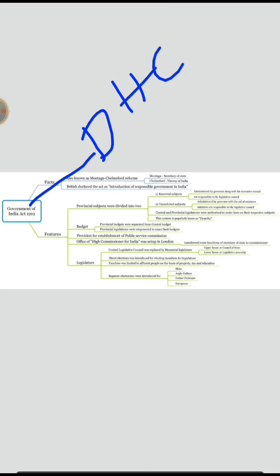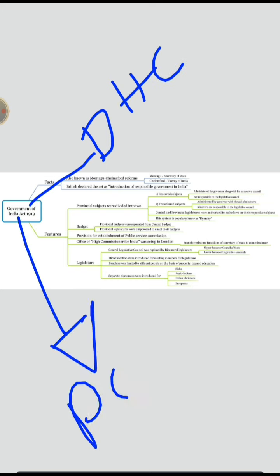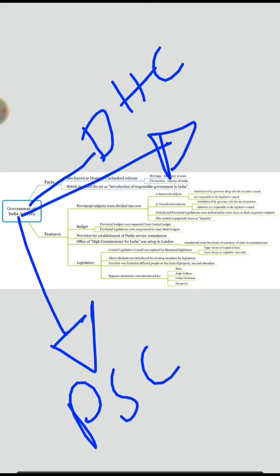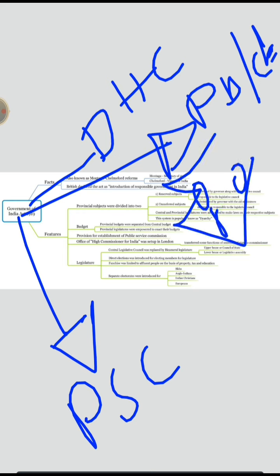Next, it introduced the Public Service Commission. Budget, again budget comes into the picture. The provincial budget and central budget got separated, and provincial legislatures can enact their own budget. They were given powers to enact their own budget.